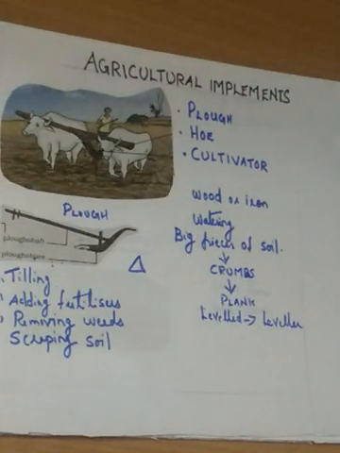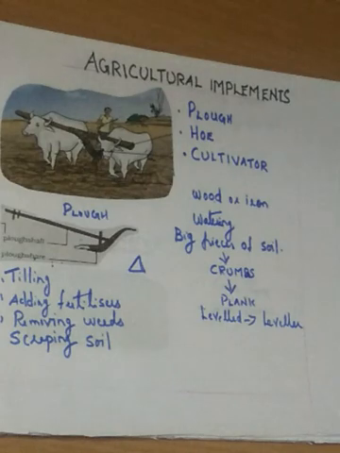So for the process of tilling or ploughing, we have to use some agricultural tools. They are called agricultural implements. So which are the agricultural implements? Plough, hoe, cultivator. 3 are there. So we discussed about plough, then hoe and cultivator. That you can read from the textbooks. So what is the use of a hoe, what it is made up of, all these things. For what purpose it is used?